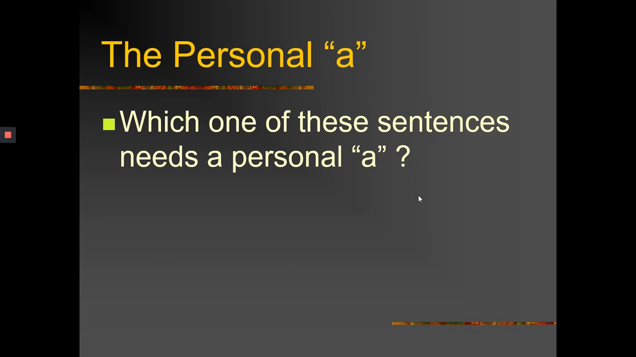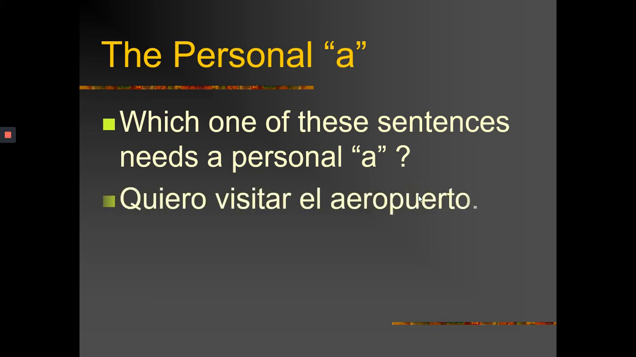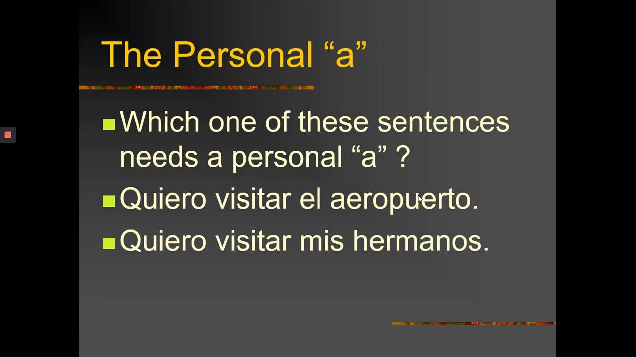Let's see some examples. Which one of these sentences needs a personal a? The first one, quiero visitar el aeropuerto. The second one, quiero visitar mis hermanos. So here, this is what you do. You're going to ask your verb, what? What do I want to visit? The airport, okay? El aeropuerto. ¿Qué quiero visitar? El aeropuerto. El aeropuerto is not a person, so it does not require an a here because your direct object is a thing, not a person.